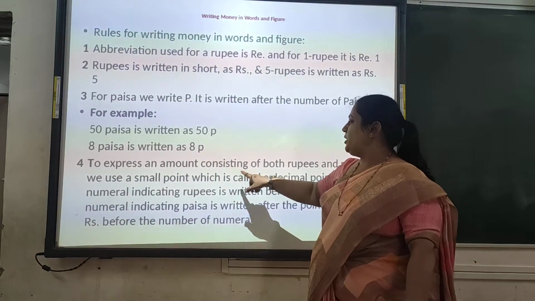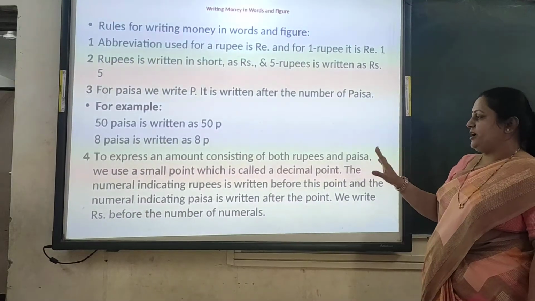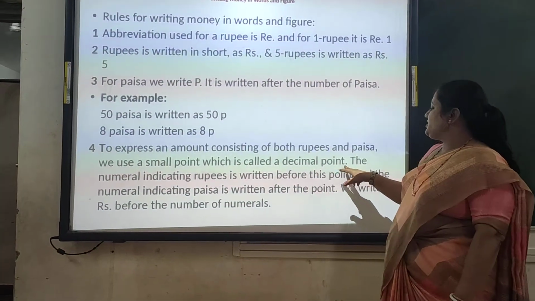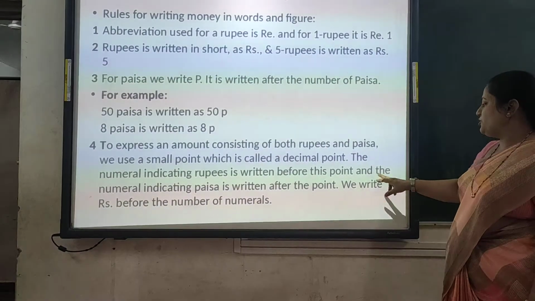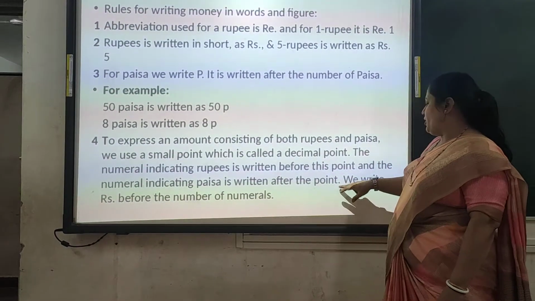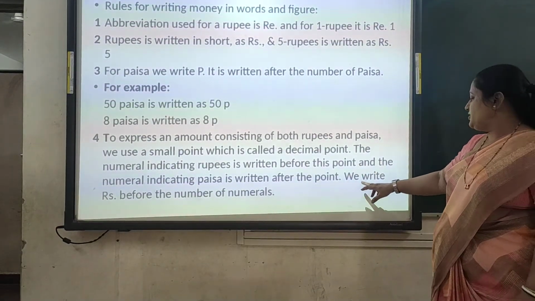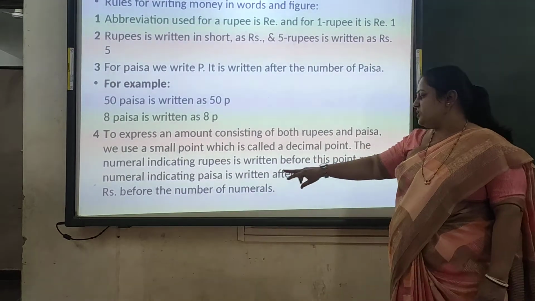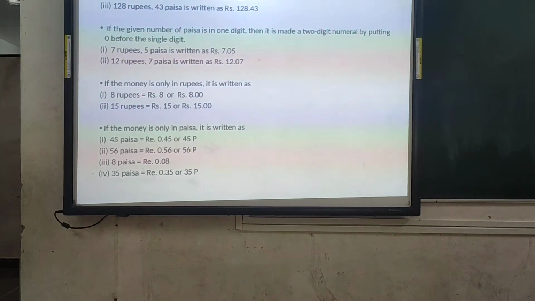Now to express an amount consisting of both rupees and paisa, we use a small point which is called a decimal point. The numerals indicating rupees are written before this point and the numerals indicating paisa are written after the point. I will show you some examples, then you will understand better. We write rupees before the numerals.